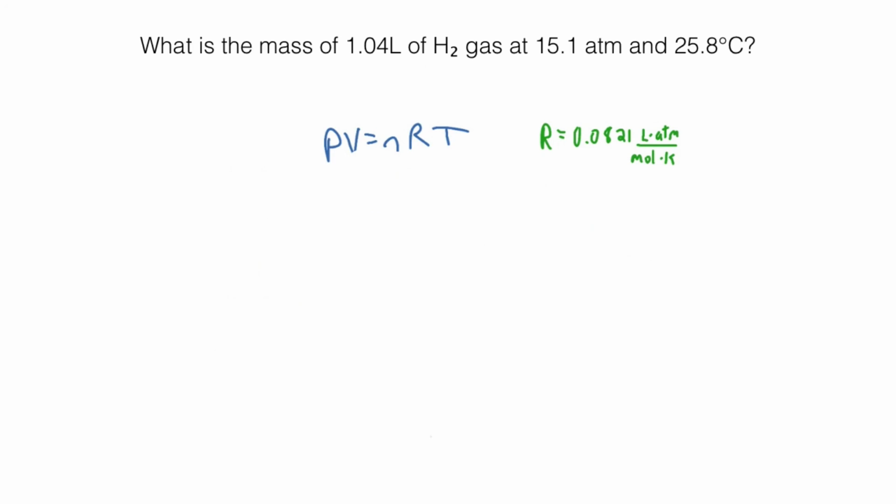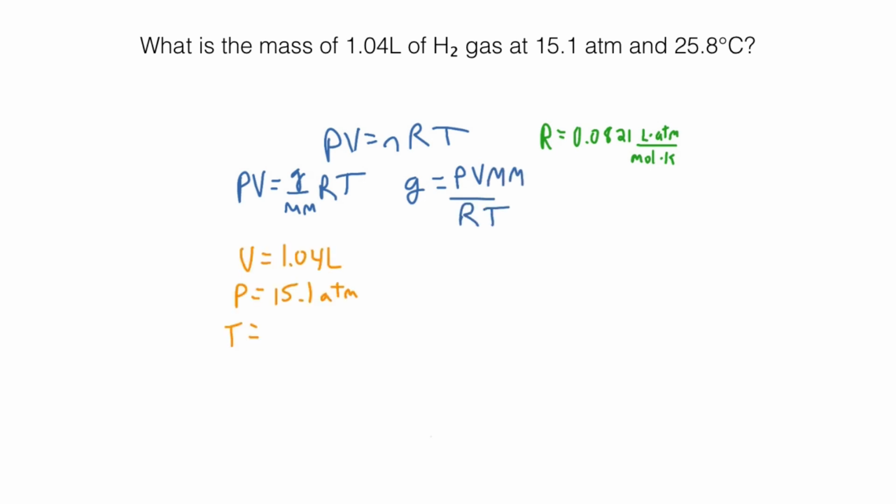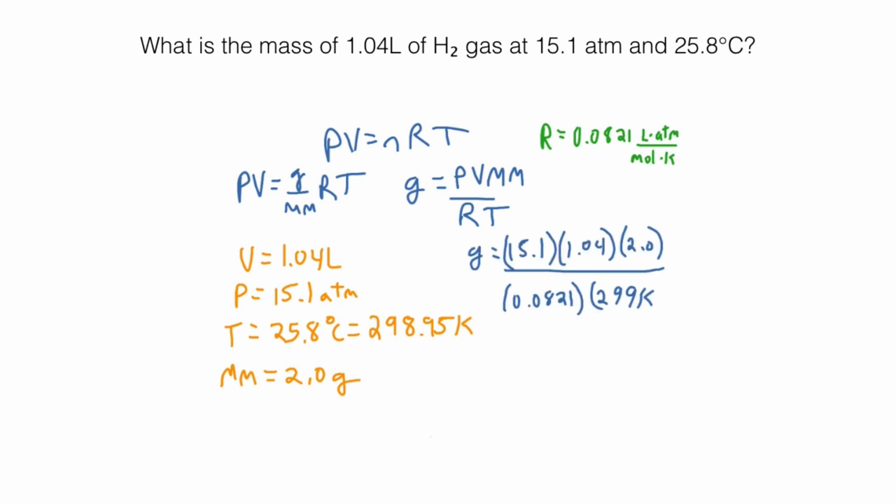And again, we could rearrange this equation to solve for other things. To rearrange for grams, it's similar. We'd have PV times the molar mass over RT. Again, we need to convert our temperature into Kelvin, as always. And again, we know the molar mass because it's hydrogen, which is 2. We can plug these things in. I can move this to 299 K because I only need 3 significant figures. And I come up with 1.28 grams of hydrogen.